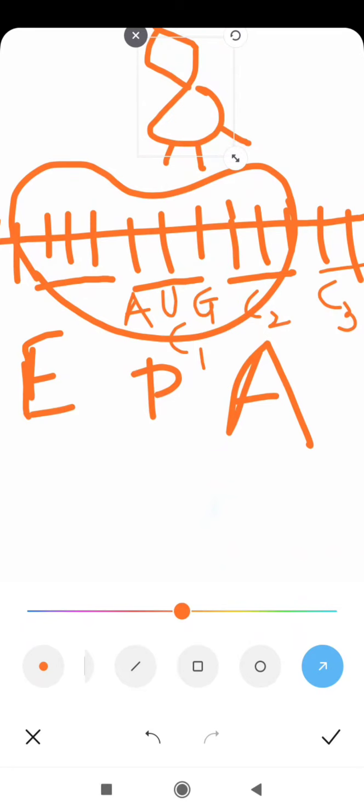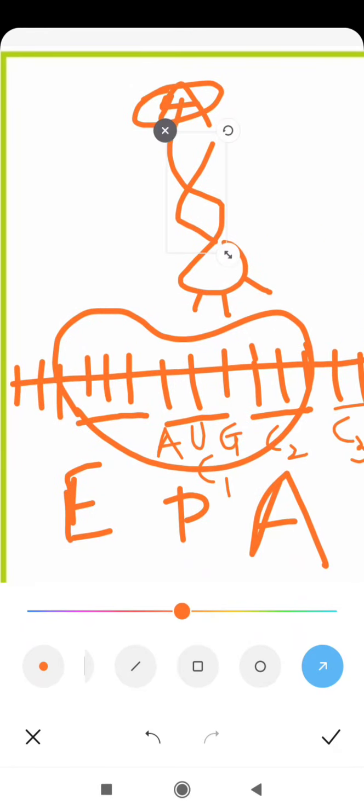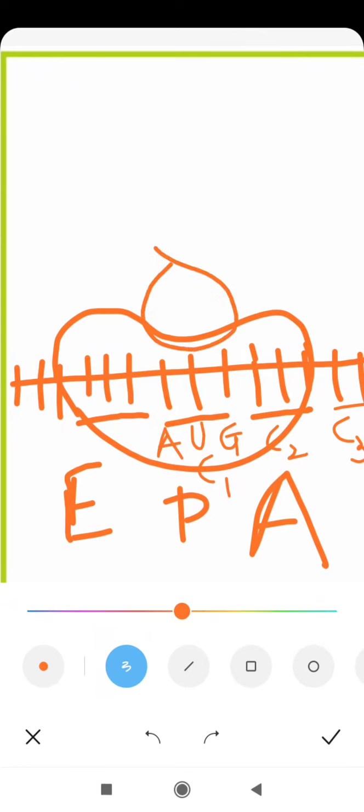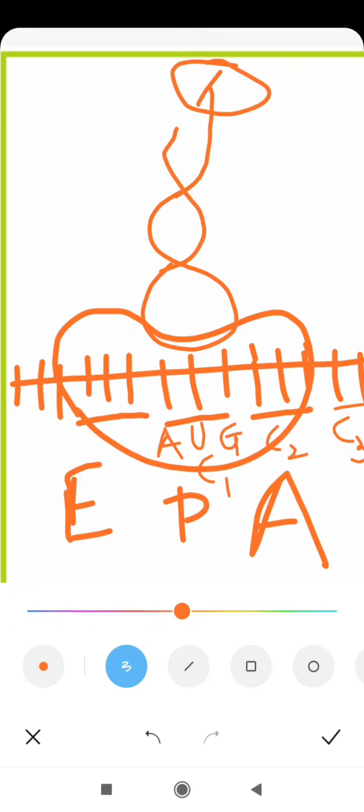See, this is the codon AUG on the P site, and this is the tRNA molecule. Now I am drawing here. This is the tRNA molecule, and the tRNA molecule is having an amino acid. Which amino acid is that?